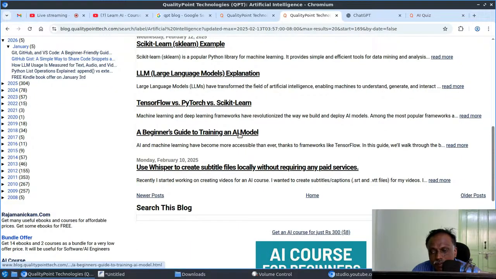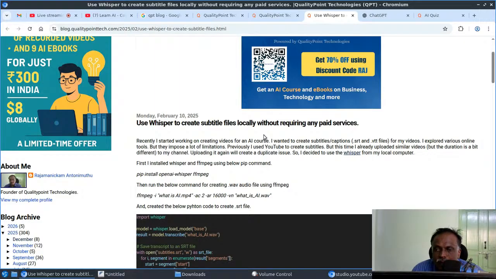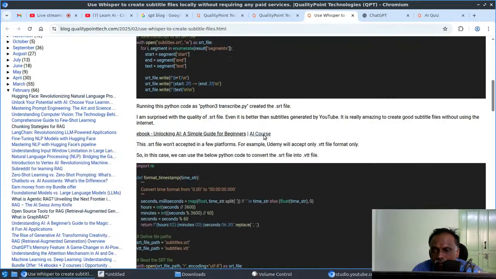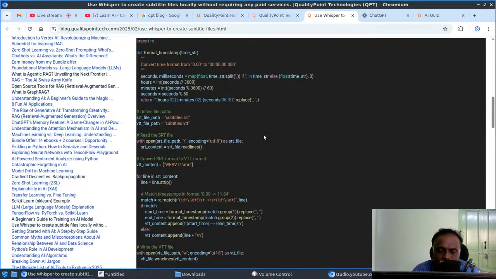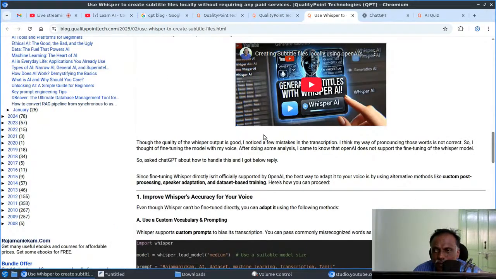Use Whisper to create subtitle files locally without requiring any paid services. It is a very important one. I used to share this information with my learners so that they can get some confidence. Many people think that using models locally is a bit difficult, but it's very easy and really useful. I personally used it for creating subtitles for all my videos in the AI course. So it is very effective.